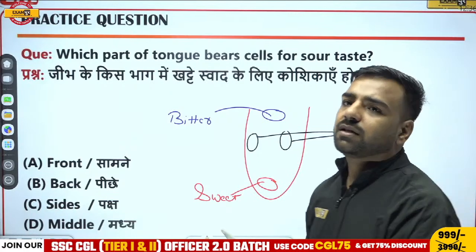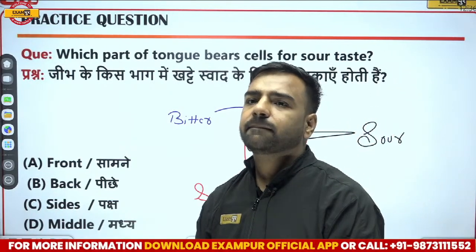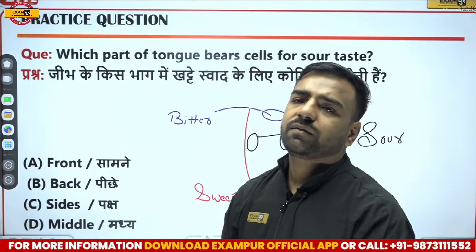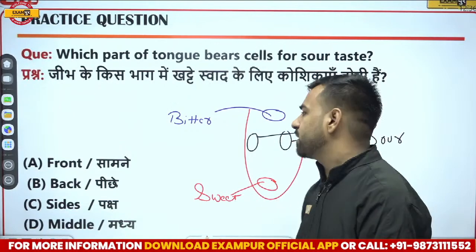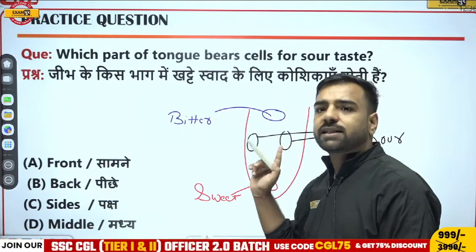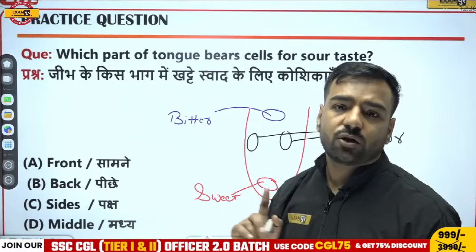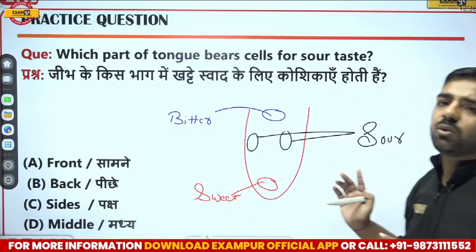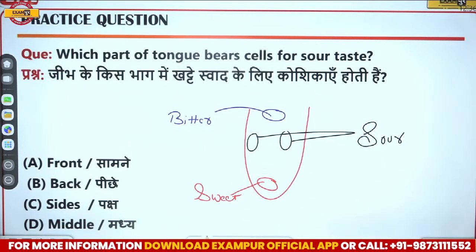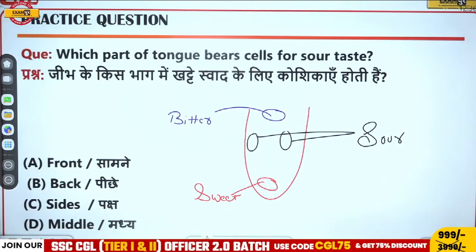So just have a look at these options. What do you think? Vinod is going with side. Okay, Avan, you have taken back your answer. What will be the correct answer? This question is asked in the examination. You must not miss that. I'm waiting for the answer. Which part of the tongue bears cells for sour taste? Is it front, back, sides or middle?